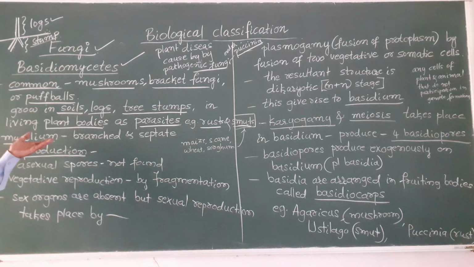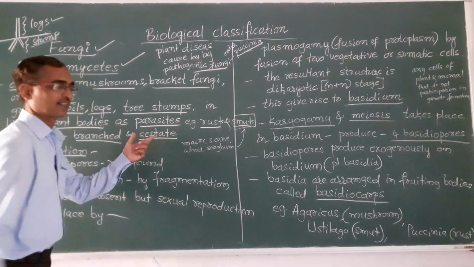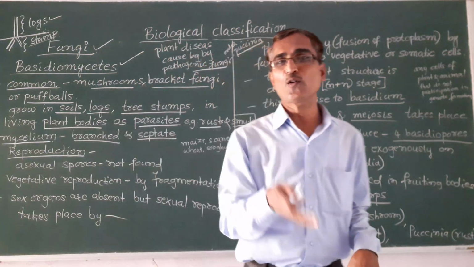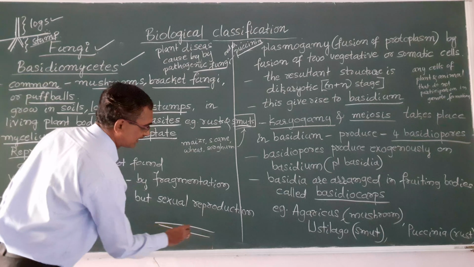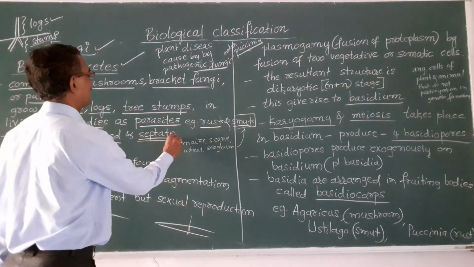Okay, and next, mycelium. Mycelium is a network of hyphae. It is branched and septate. Septate I have already told, that is having cross walls like this. These are the hyphae, and having cross walls like this, they are known as septate.